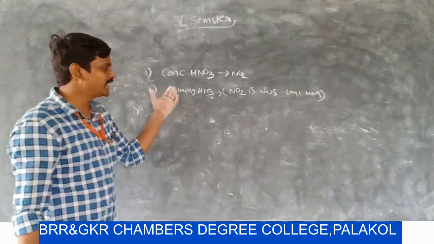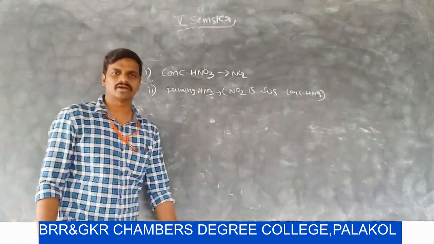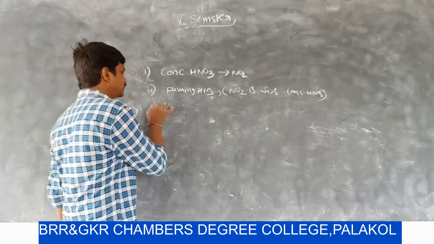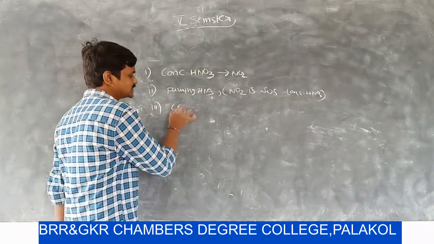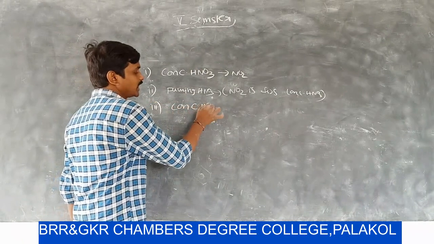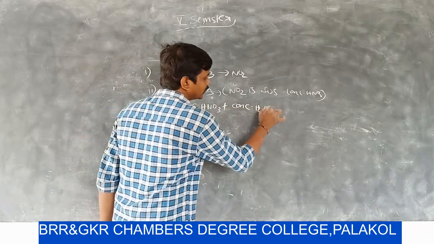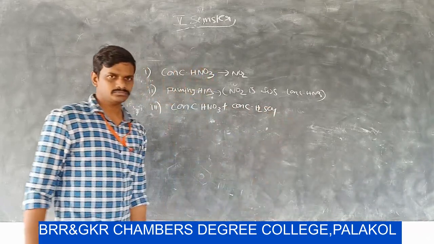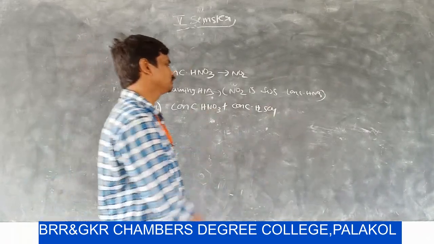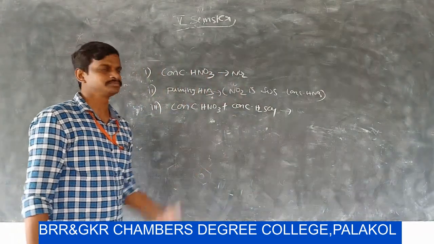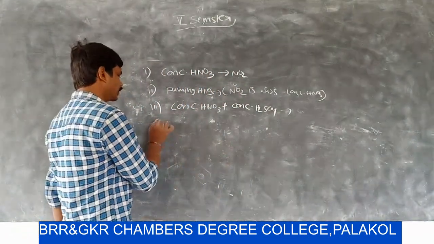The third reagent is a mixture of concentrated HNO3 and concentrated H2SO4. This mixture also introduces an NO2 group in the molecule.